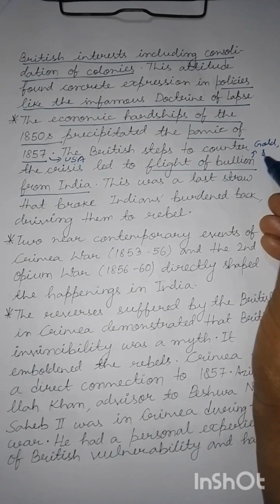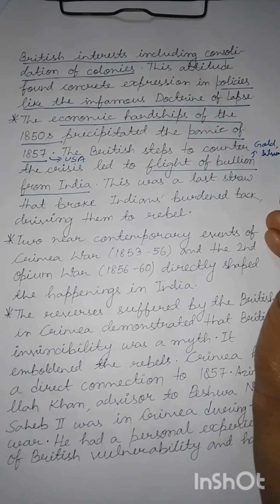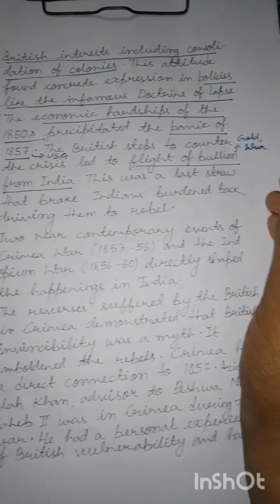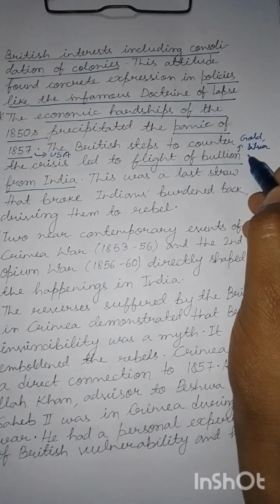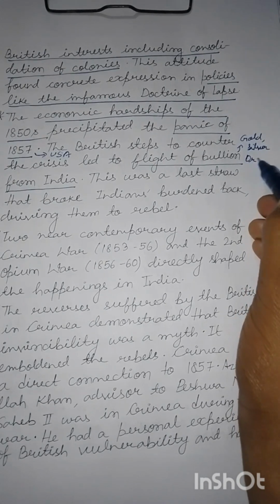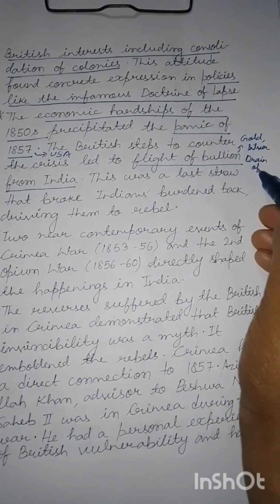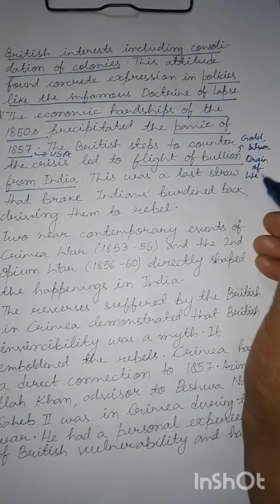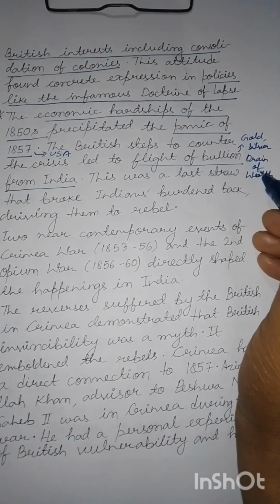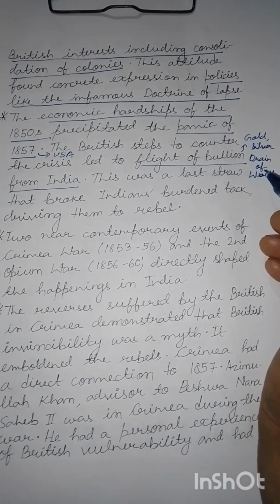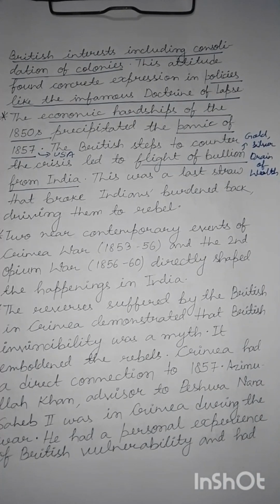All of this meant that they were pilfering India of its precious metals. You can make this connection to the drain of wealth. So ultimately, the precious metals were drained out of India, and this would have caused great economic hardships for Indians, and Indians were forced to rebel.